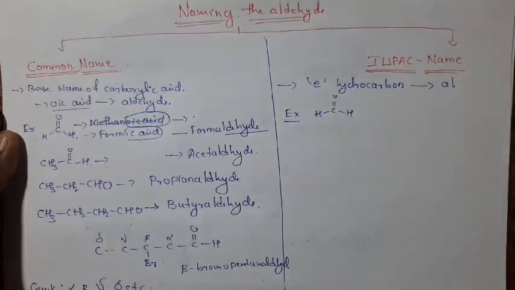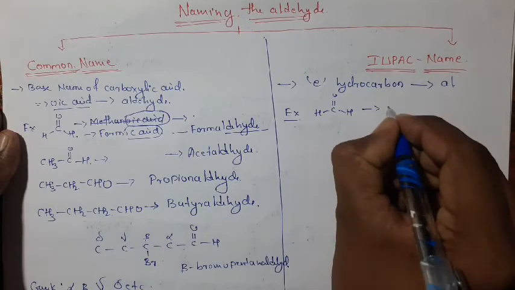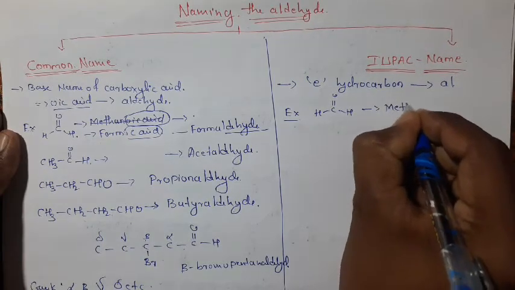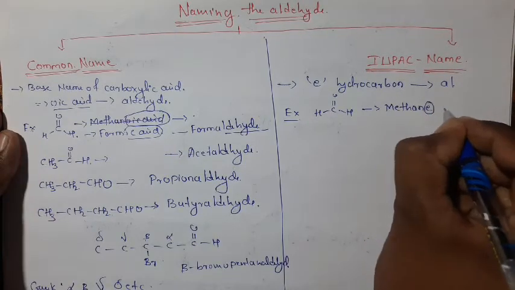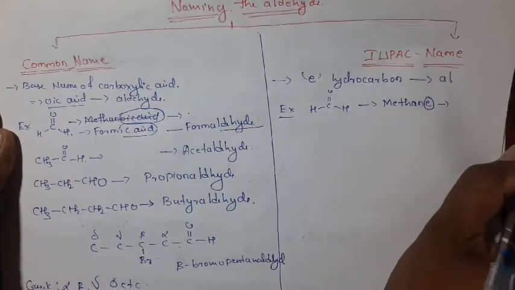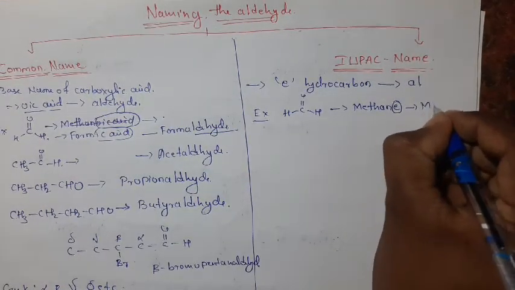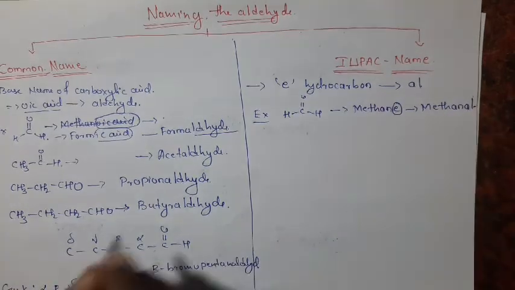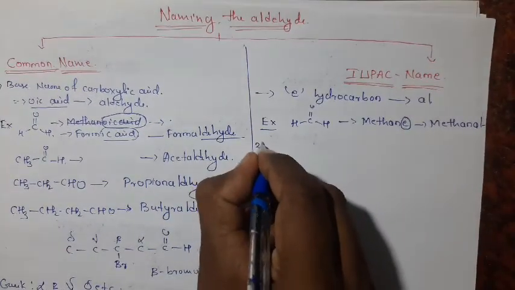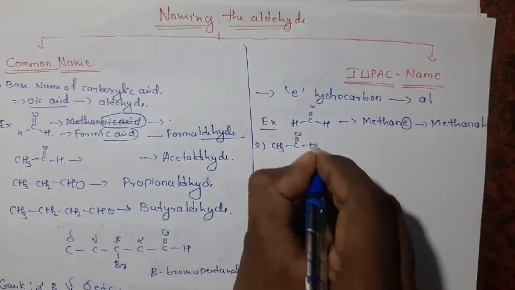If we see the example, this is our first aldehyde, then its hydrocarbon is methane. Here the E of the hydrocarbon is replaced by the Al, then it becomes methanal. Okay, next second example, CH3CHO.